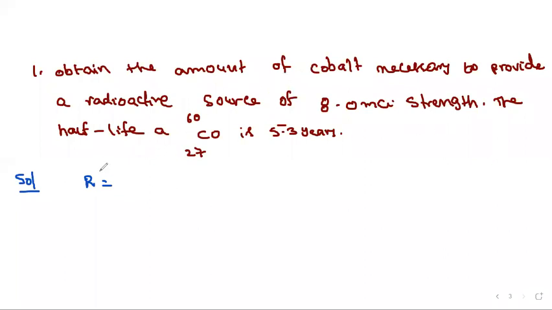First of all, what is the activity given here? 8 millicurie, that means 8 into 10 power minus 3 curie. But the general unit we use is becquerel, or disintegrations per second, so it is better to convert this to disintegrations per second.